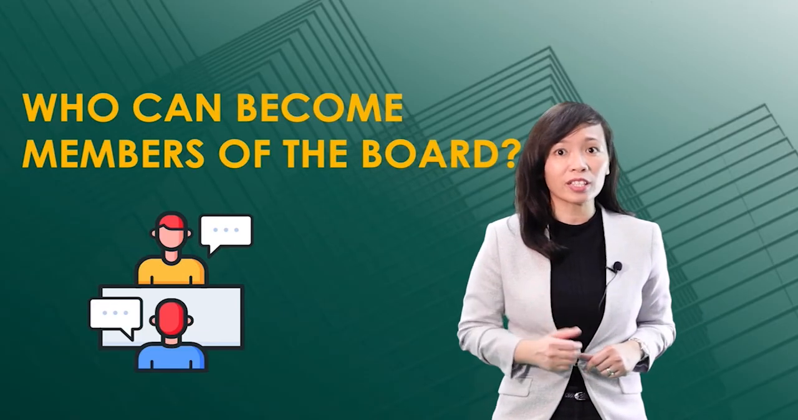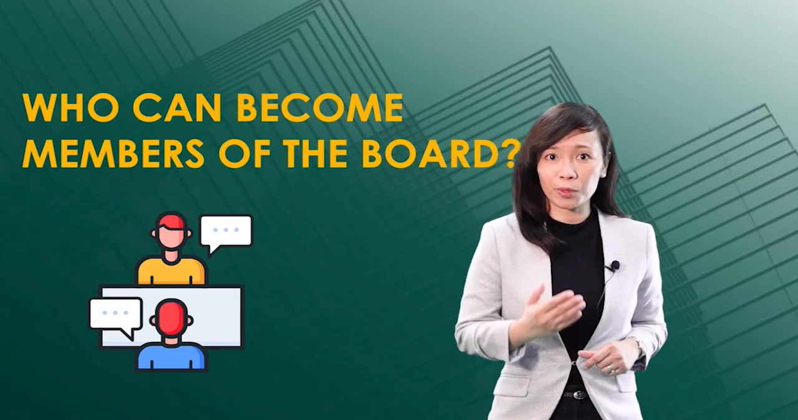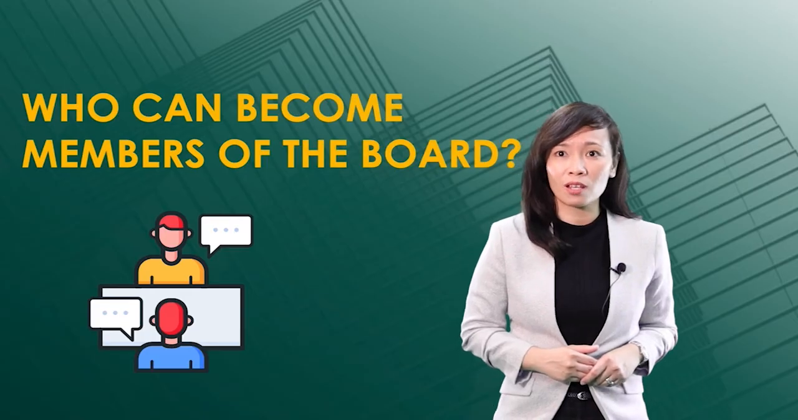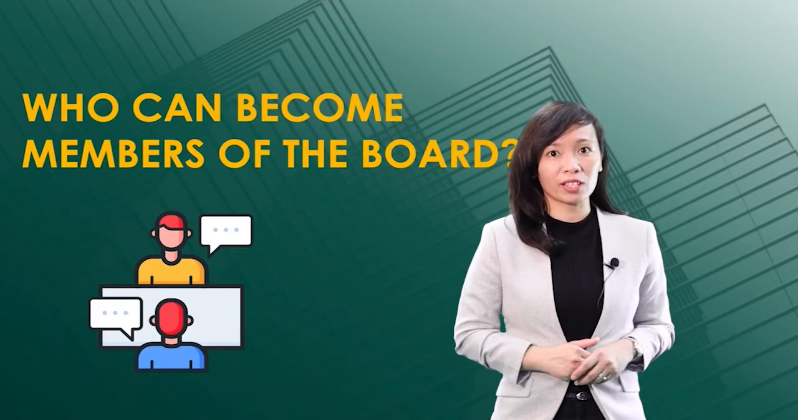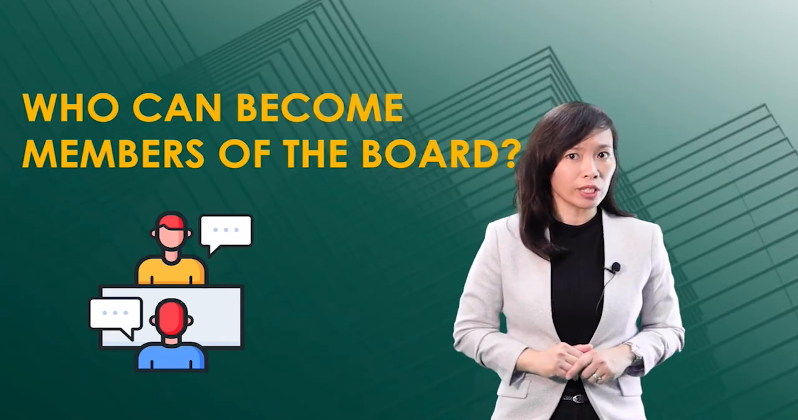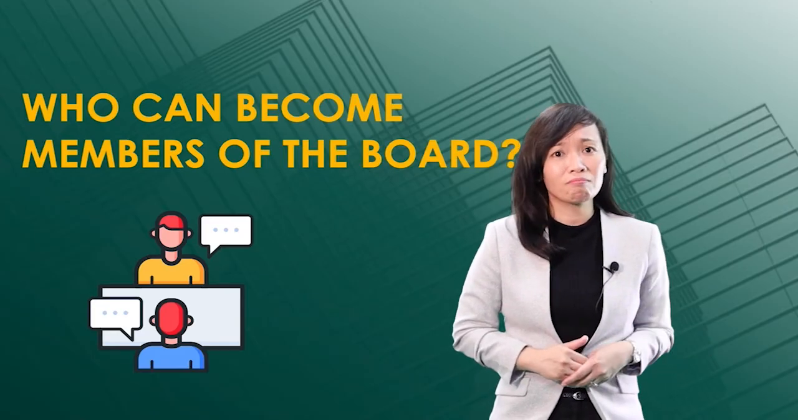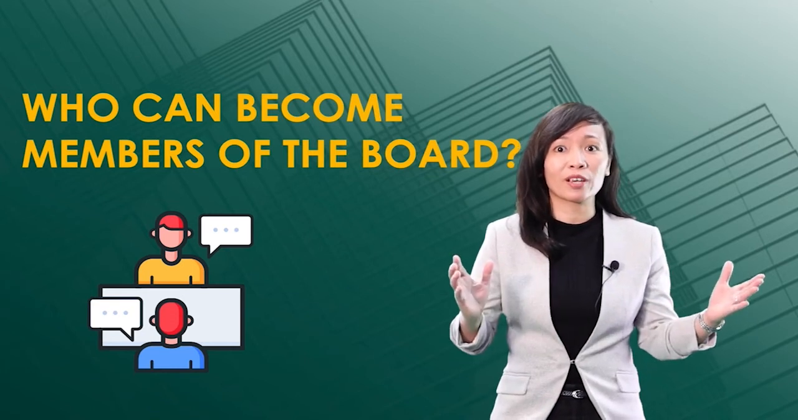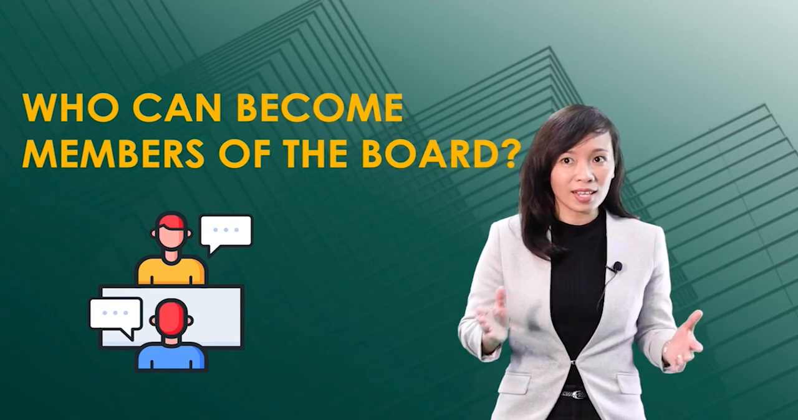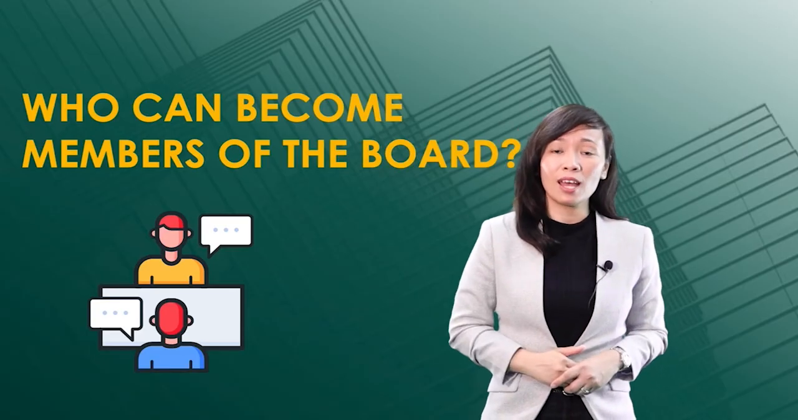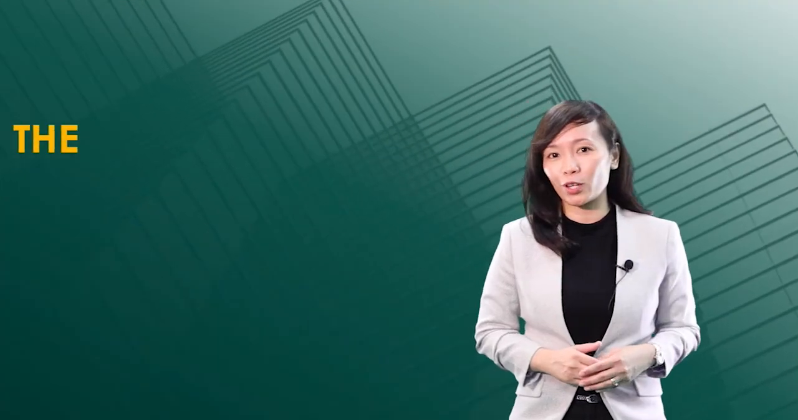You may recall that artificial persons, such as corporations, partnerships, associations, can become shareholders. However, they cannot become directors. Does this mean that they cannot be represented in the board? The answer is, they can. The shareholders may elect a corporate shareholder to the board. This corporate shareholder may then designate a natural person as its representative in the board.